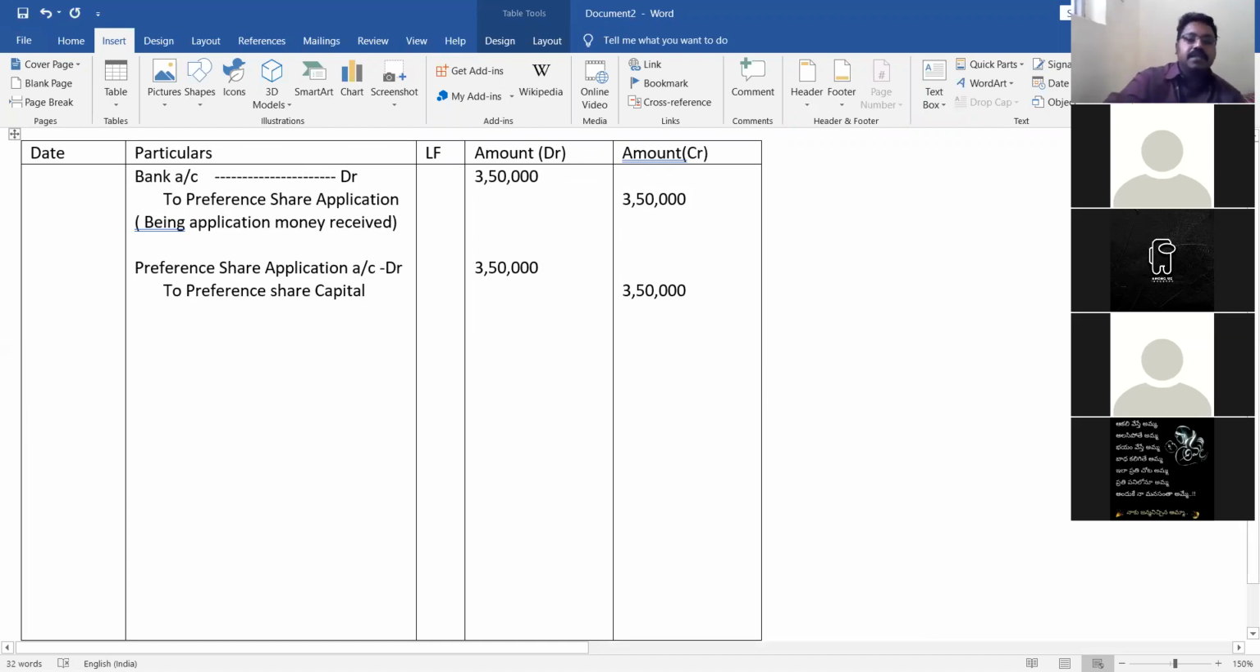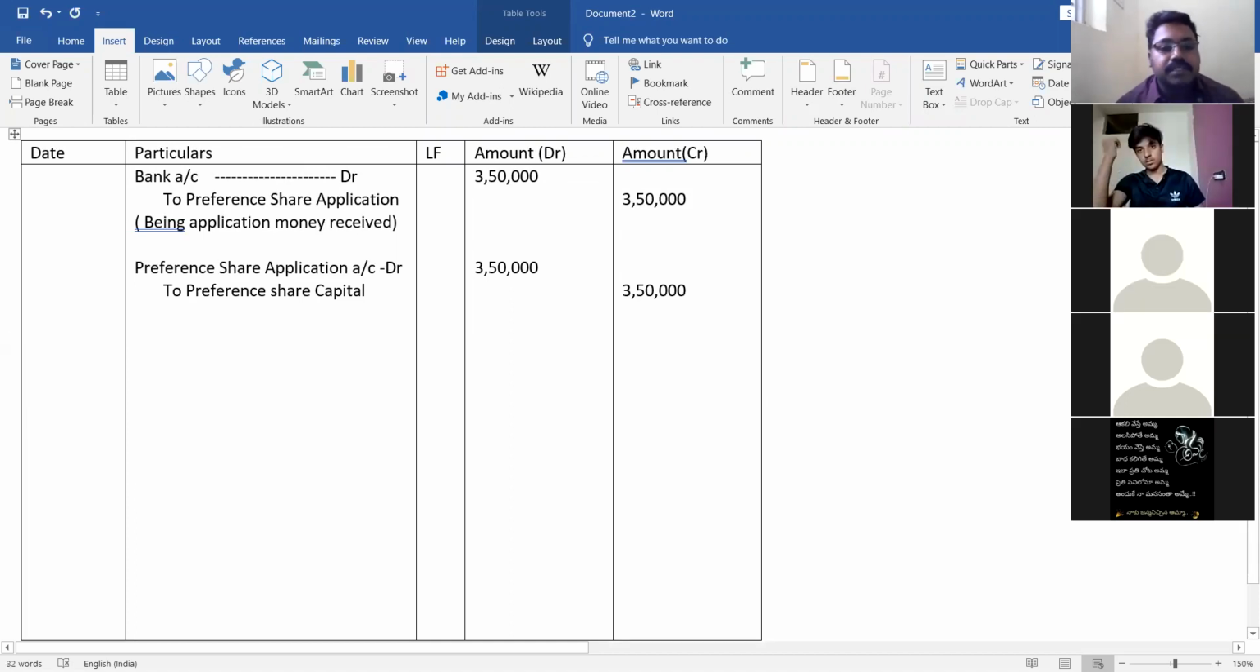Okay. If he has given ordinary shares, don't write preference, only share application account debit to share capital. If he has given equity shares, we should write equity share application account debit to equity share capital. If he has given preference shares, you have to write preference share application account debit to preference share capital. So add preference, add equity in front of share. That's it. So here preference shares were issued by the company.